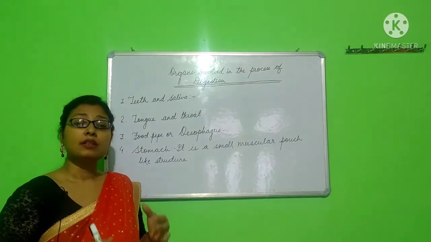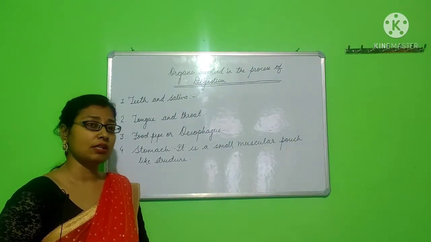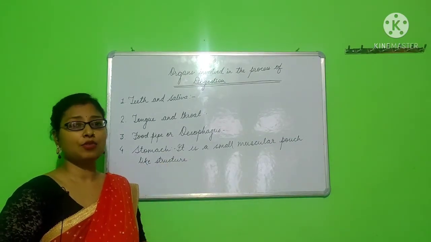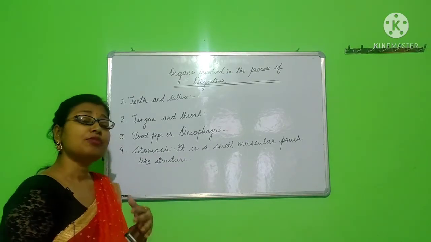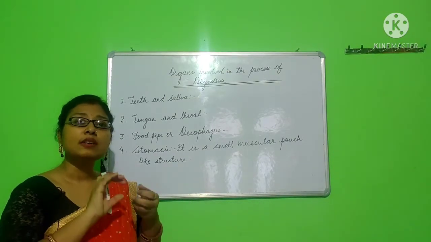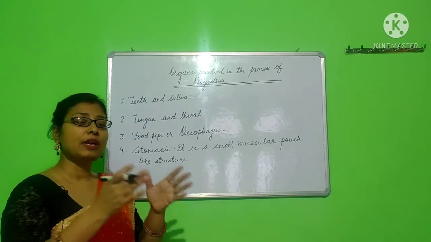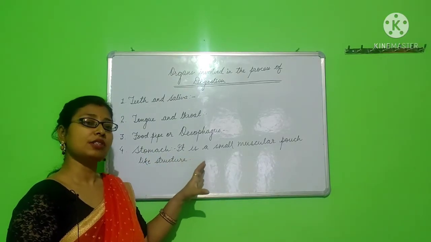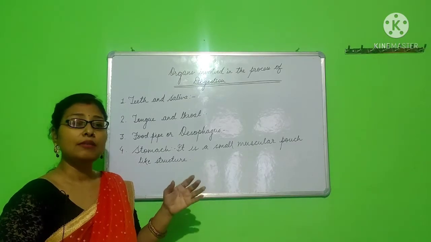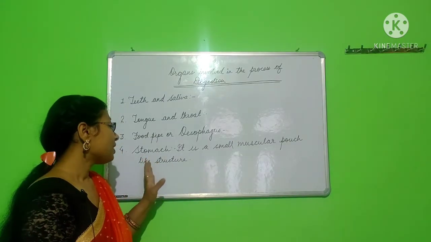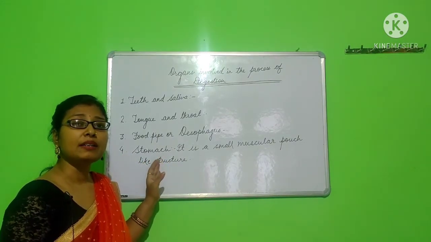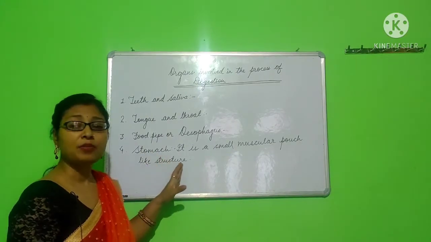What is the work of stomach? The stomach holds the food for a very long time. Okay, the food that we eat remains in the stomach for at least 4 hours. There the food is churned down. Churned down means it is mixed and grinded again into very small pieces. After chewing by the teeth, the stomach again churns down the food and breaks it into very fine pieces. Some of the nutrients are absorbed by the stomach.